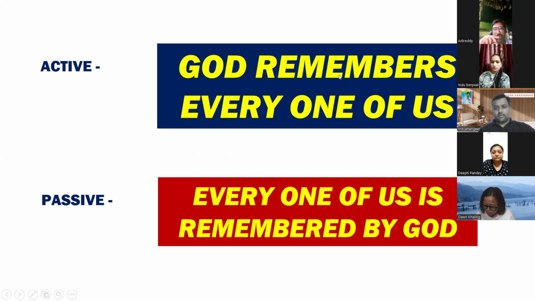Is remembered, because this sentence is written under which tense? Present tense. So for present indefinite tense, you have to use only the supporting verbs is, am, are. So with every one of us will come our is.